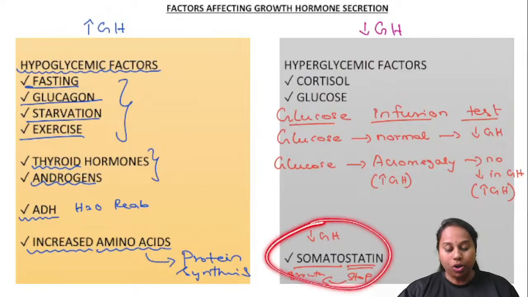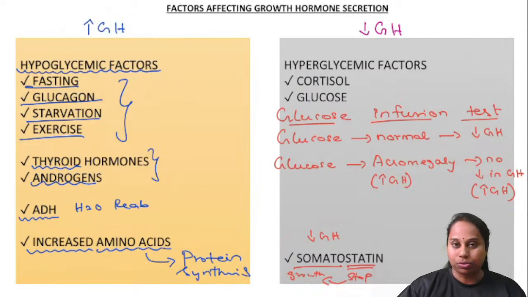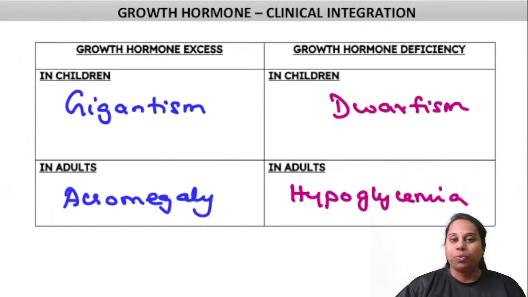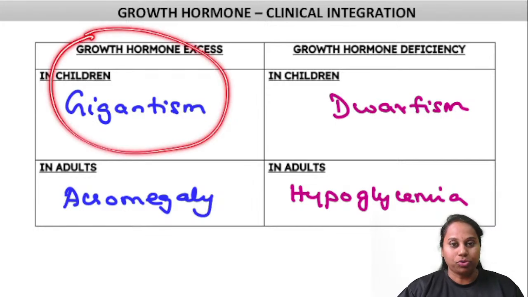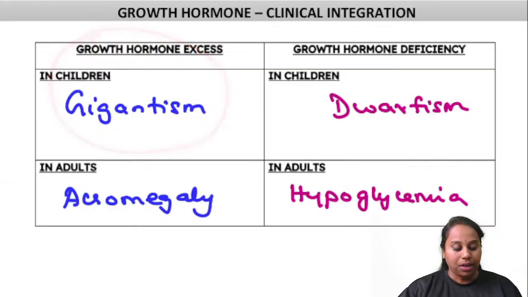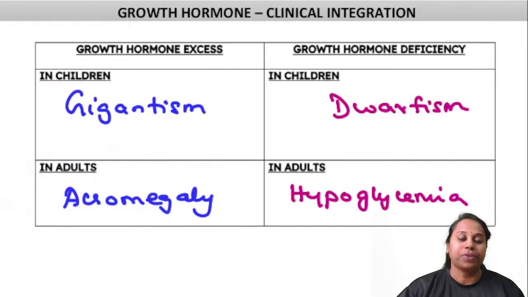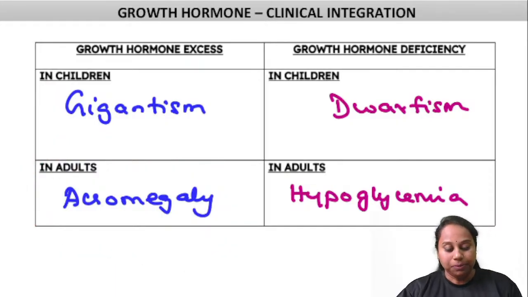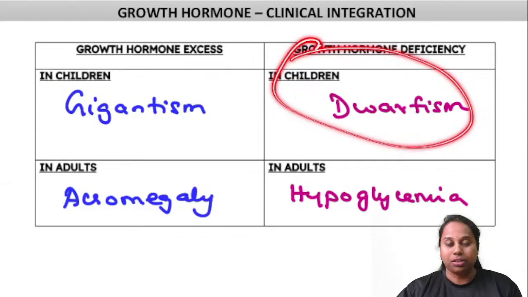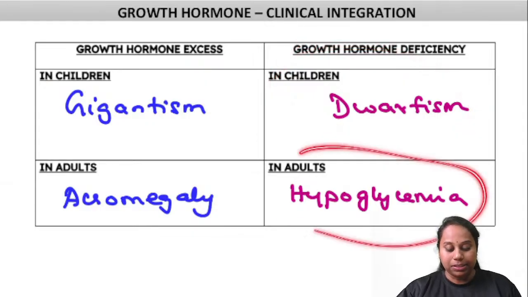Somatostatin, we already saw. Static to somat. Somat means growth hormone. It decreases growth hormone levels. What are the clinical disorders related to growth hormone? In children, excessive growth hormone causes gigantism. In adults, excessive growth hormone causes acromegaly. Growth hormone deficiency, in children, causes dwarfism. In adults, an adult cannot become a dwarf again.